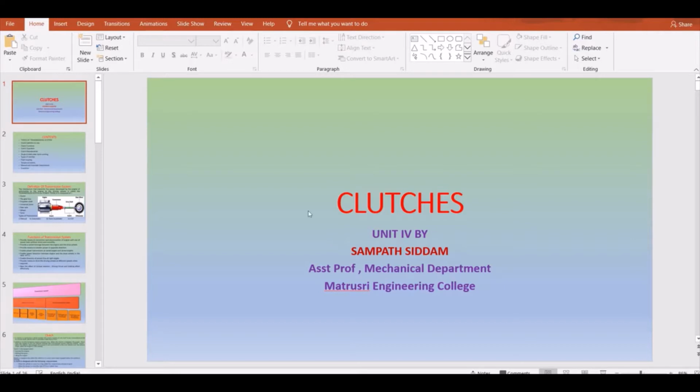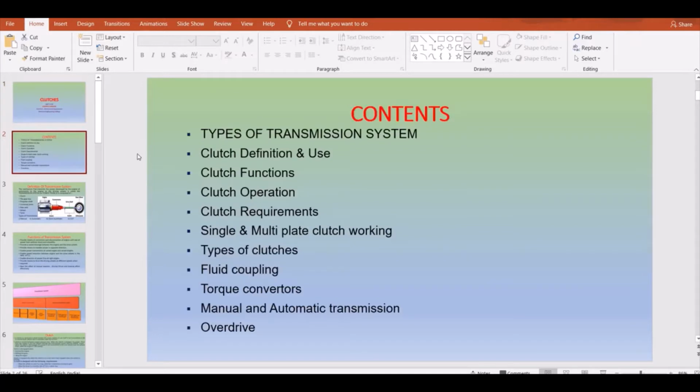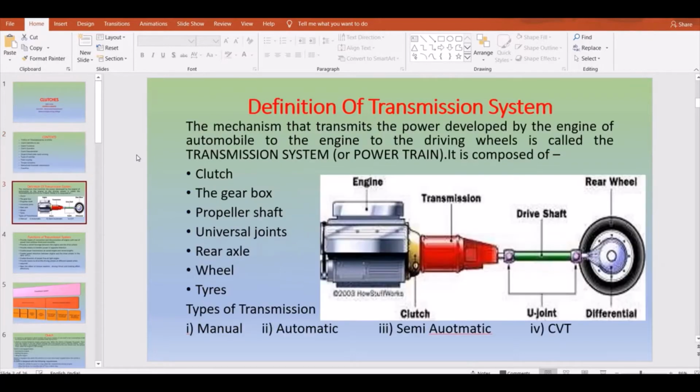So coming to the topic, the clutch, here we are going to learn contents like types of transmission system with the start of unit number 4. Next is clutch definition and use, clutch functions, clutch operation, requirements, single and multi-plate clutch working, and again some types of clutches, and next fluid coupling, torque converters, manual and automatic transmission, and overdrive. So these are the topics which you are going to learn in today's class. Okay, let's start first with the transmission.